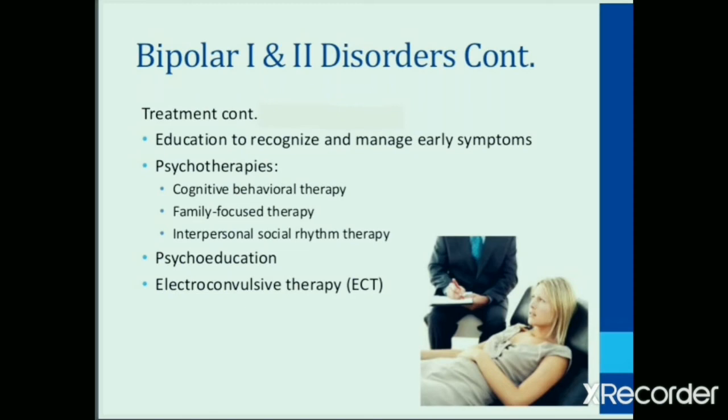And in extreme cases, electroconvulsive therapy is performed. ECT is performed under general anesthesia, in which small electric currents are passed through the brain, intentionally triggering a brief seizure. These seizures result in a change in brain chemistry in such a way that the symptoms reverse quickly or instantly.